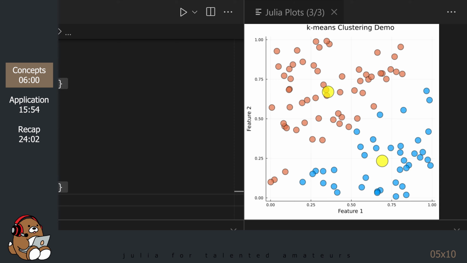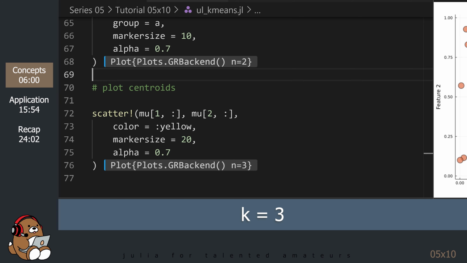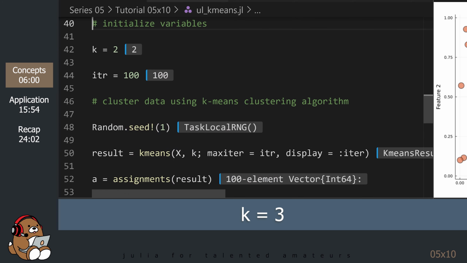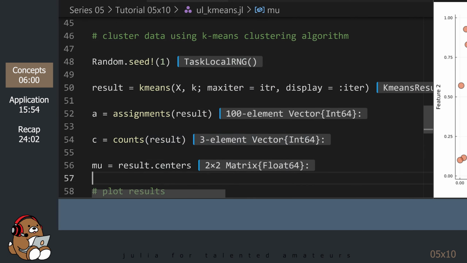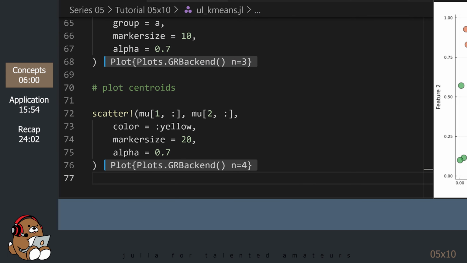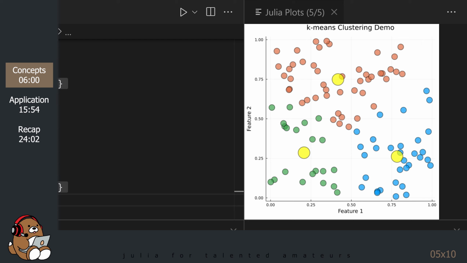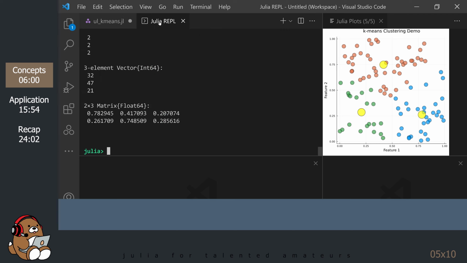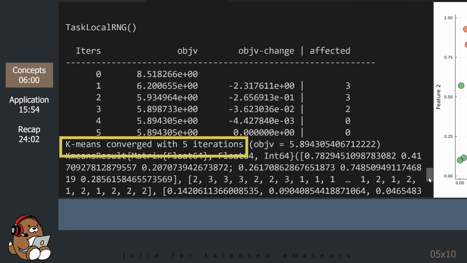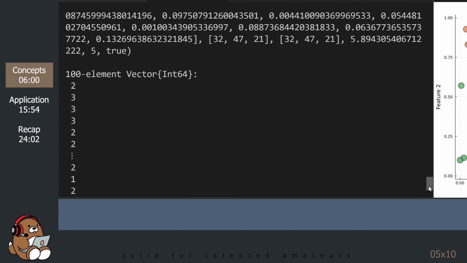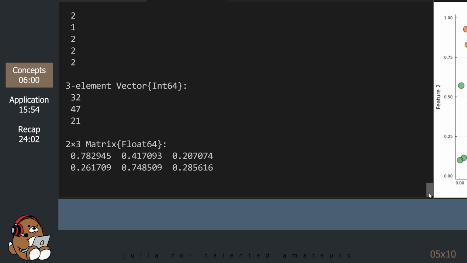Let's repeat this process using different values for k. Go back up to line 42, or whatever line it is in your editor, and change the value of k from 2 to 3, and then rerun the code until you get an updated plot. You should now see 3 clusters with 3 centroids. If you go in the REPL, you'll see that it took 5 iterations to converge on a solution. You'll also see all of the relevant information about these clusters.